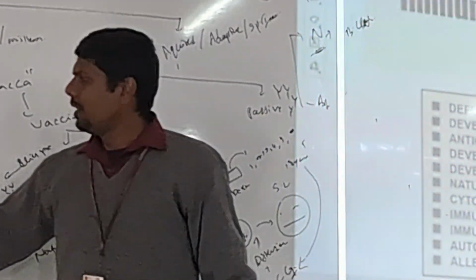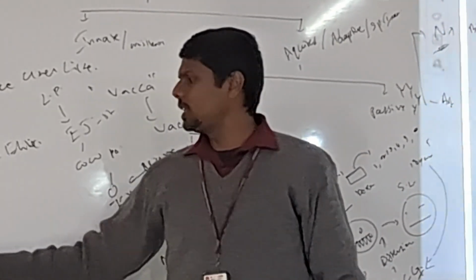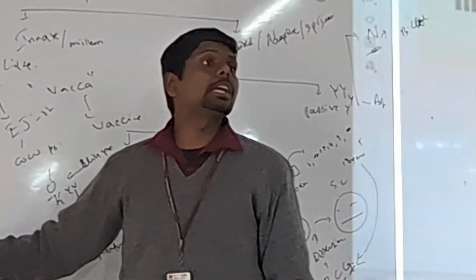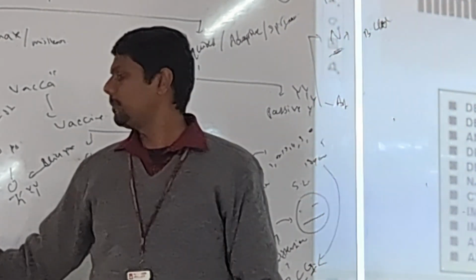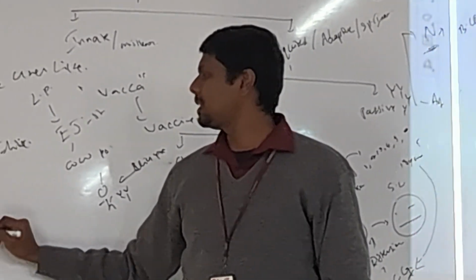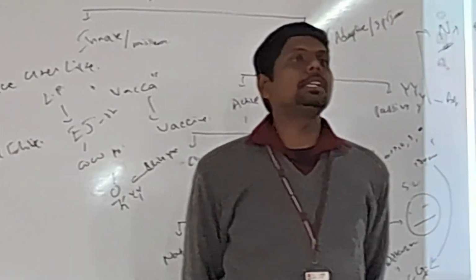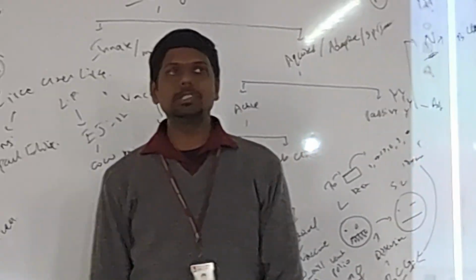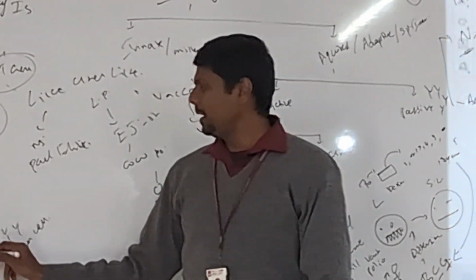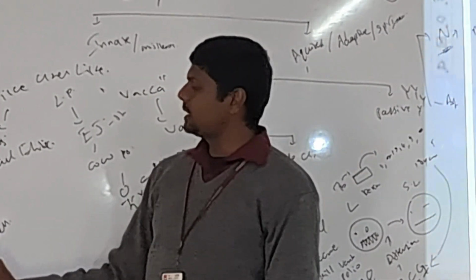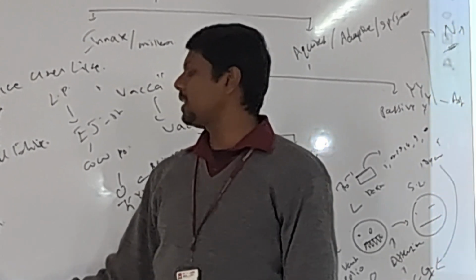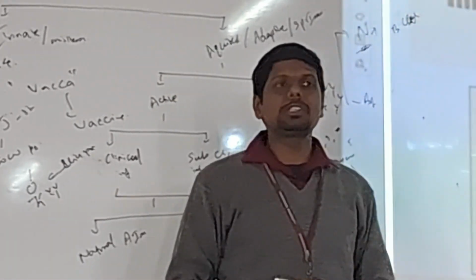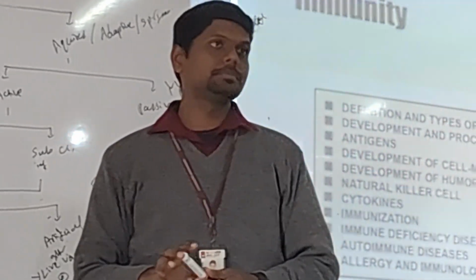Okay. Now, this is a normal B cell. This B cell started producing antibodies. An activated B cell is called a plasma cell. Plasma cell. Okay. Now this plasma cell will produce the antibodies. Parallelly, upon producing antibodies, this B cell will also keep a memory, that is the memory B cell. This is the mechanism of the immune system in a nutshell.